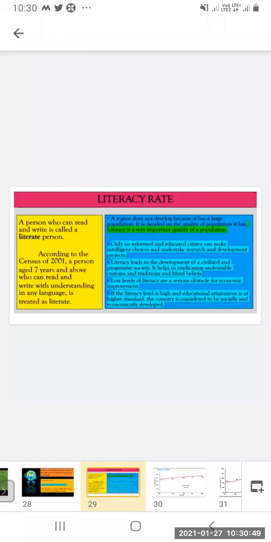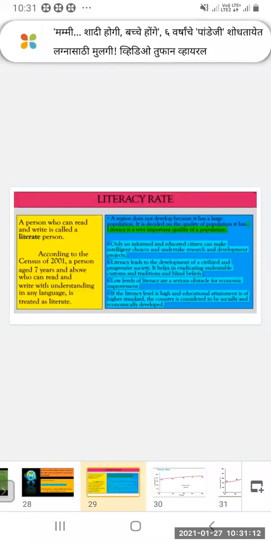But it doesn't mean that a large population will make a more developed country. It depends upon the kind of group, whether the group of people are literate and well qualified. So literacy plays a very important role.